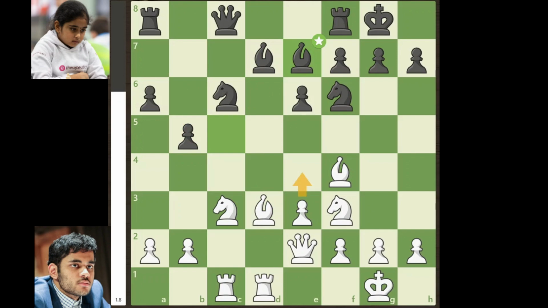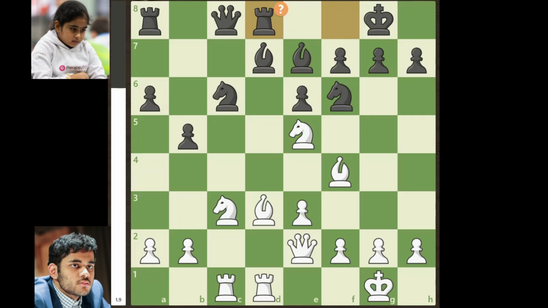So here, the move Arjun should play to maintain his advantage is to push the e pawn. But instead he goes for knight to e5 and this decreases his advantage. So in this position, the right continuation for Bodhana is to trade off the knight, but she misses this and plays rook to d8, and Arjun Erigaisi's advantage increases further.